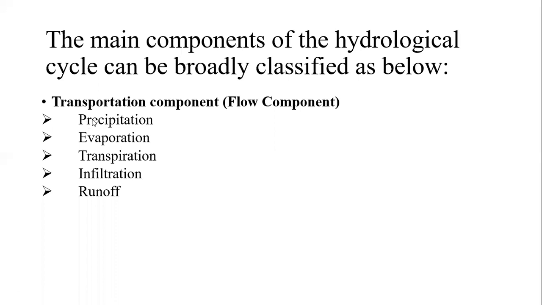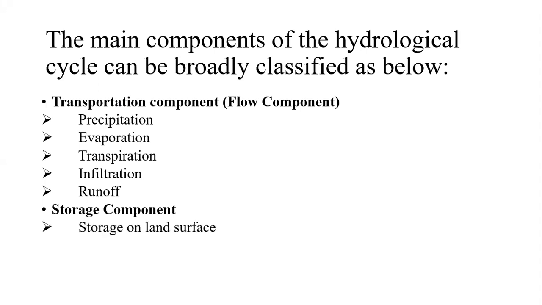So it means that after precipitation it may lead to evaporation directly, or it may lead to transpiration from the plants or the crops, or it may lead to infiltration, that is the movement of the water inside the soil, or it may lead to runoff, meaning the movement of the water over the ground surface. Those things are considered under the transportation component or the flow component of the hydrological cycle. And the second component of the hydrological cycle is the storage component.